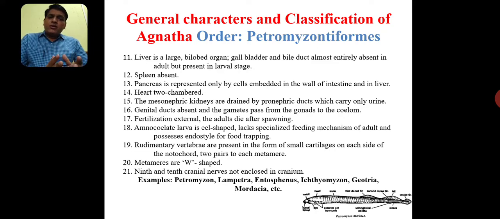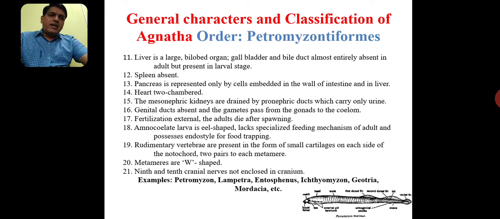And reproduction is considered. Most of the development is indirect, a larval stage is there, and most of these adults die after spawning. After laying these eggs, most members of Petromyzontiformes die. Okay, along with this we have completed one order, that is Petromyzontiformes.